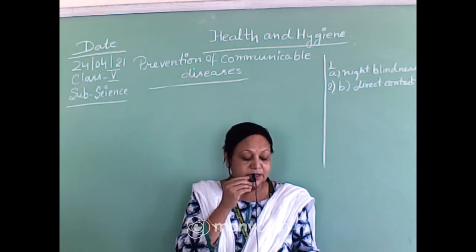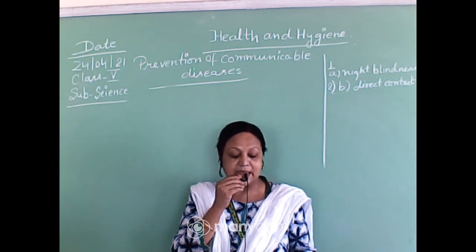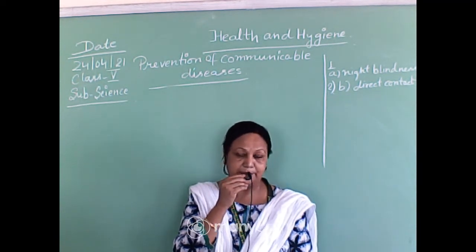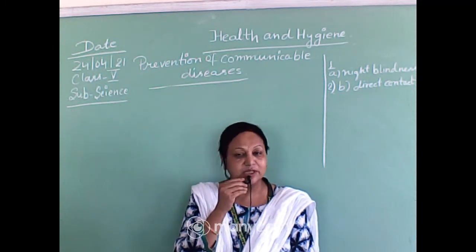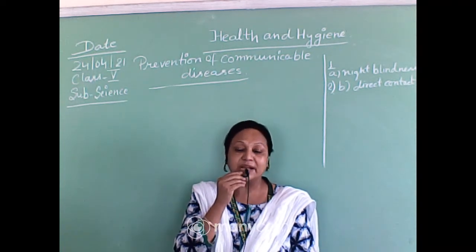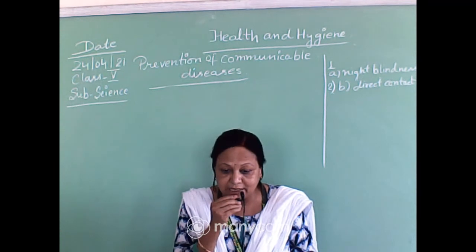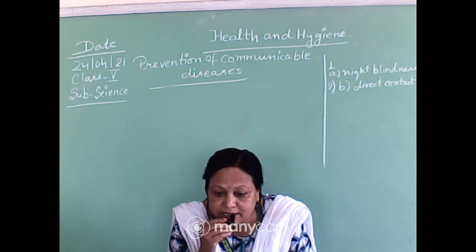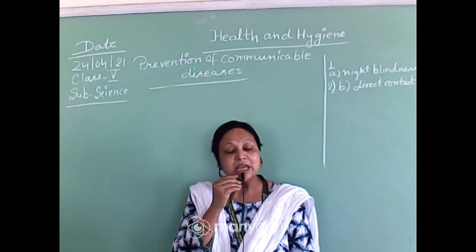Next, the children should be vaccinated timely against diseases like tuberculosis, diphtheria and hepatitis. So vaccination is a very important point, because vaccination is a preventive way, a very effective way to prevent us from any kind of disease. Okay. So children should be vaccinated for some diseases. Yes, it is very important.